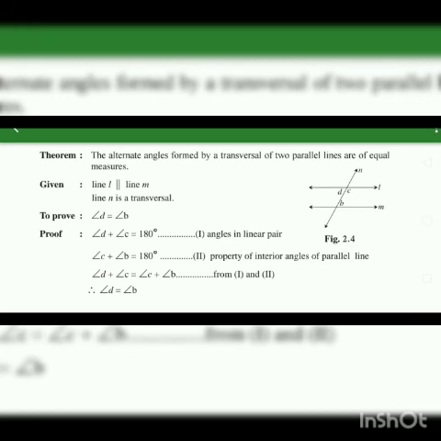So from 1 and 2, angle D plus angle C is equal to angle C plus angle B. Again here angle C is on both sides, so it will be cancelled out. Then what will remain here? Angle D is equal to angle B. So in this way this theorem is proved. These are simple theorems, easy to remember.